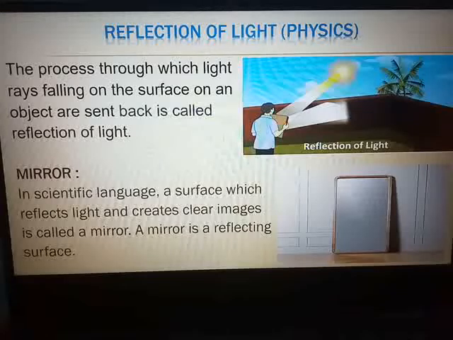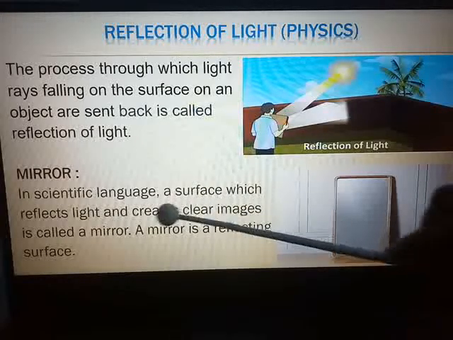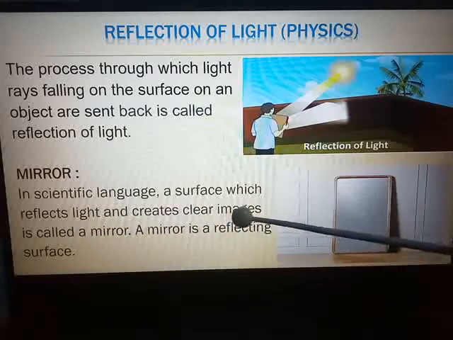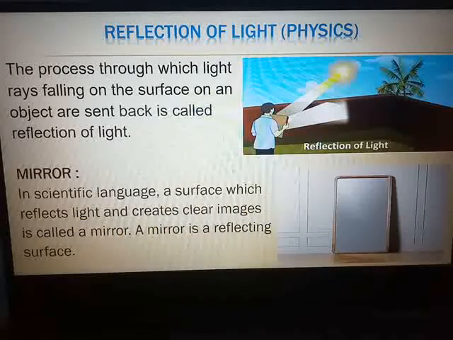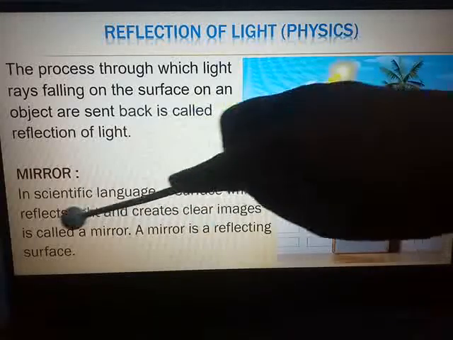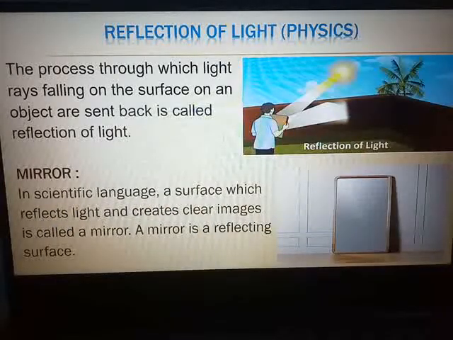In our day-to-day life, I do not have to explain what is meant by a mirror, but in scientific language, a surface which reflects light and creates clear images is called a mirror. In short, you can call a mirror a reflecting surface. Why reflecting? Because its surface reflects the light and creates a clear image. Hence, when you stand in front of a mirror, you can see your clear image. Here you can see a photo of a mirror.